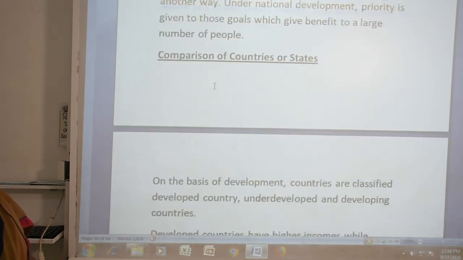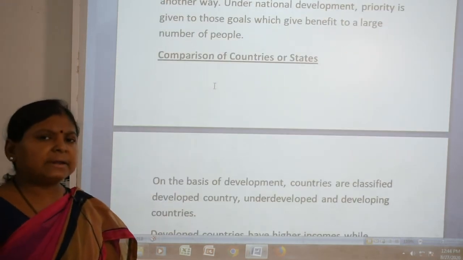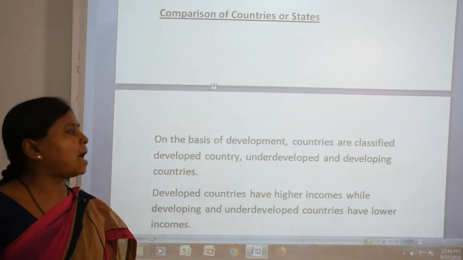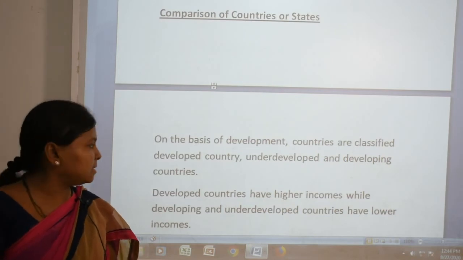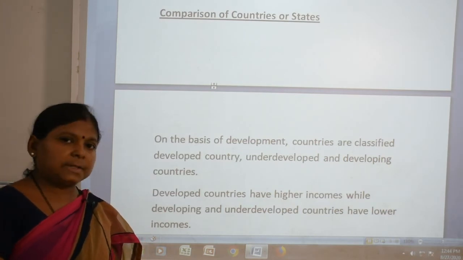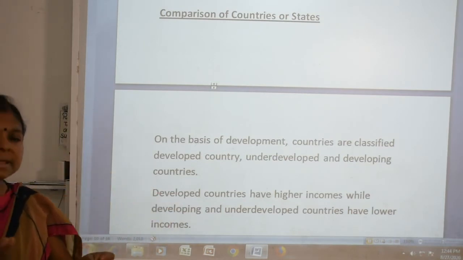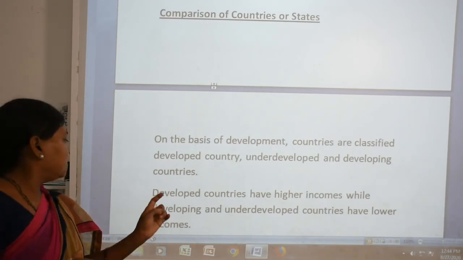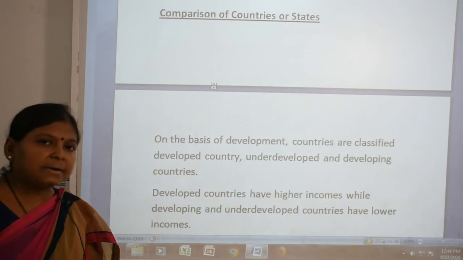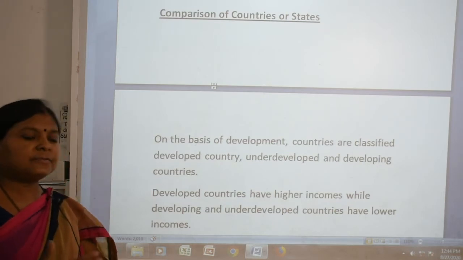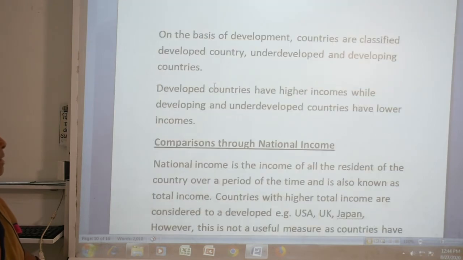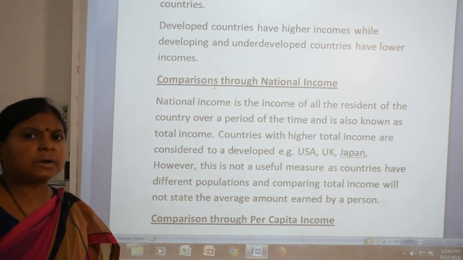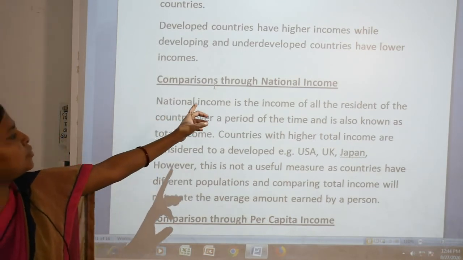Next, how can we compare countries or states regarding development? On the basis of development, countries are classified into developed, underdeveloped, and developing countries. How do we say a country is a developed country? Developed countries have higher income, while developing and underdeveloped countries have lower income. So in this way we say it is a developed, underdeveloped or developing country. How can we compare them? See, comparison through national income.